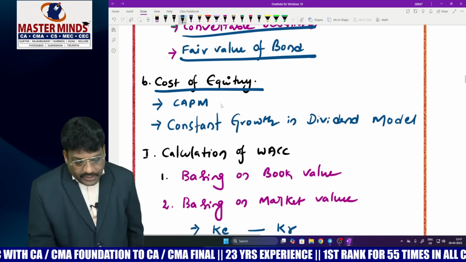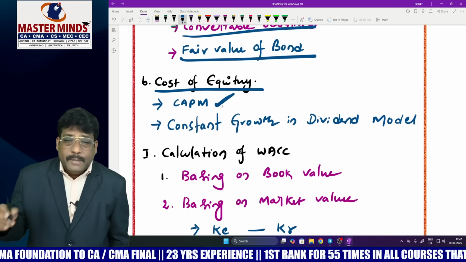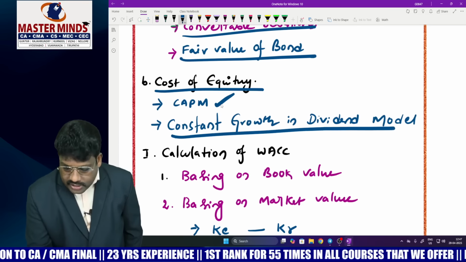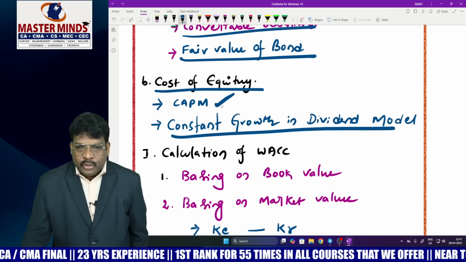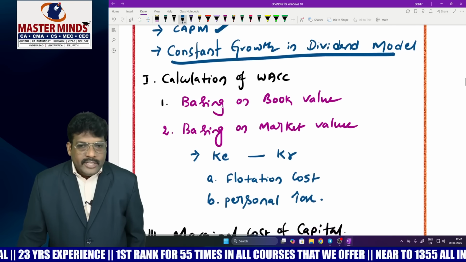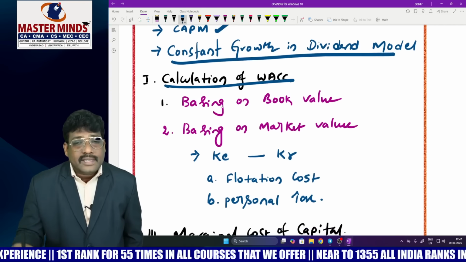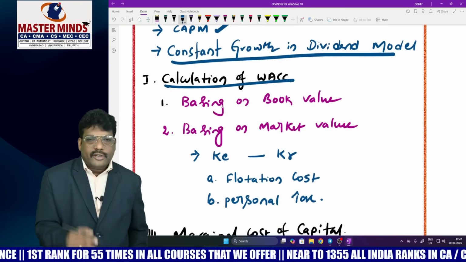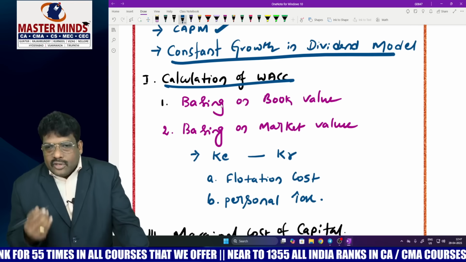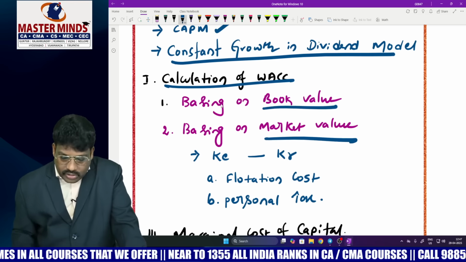Coming to cost of equity estimation using the CAPM approach, where K equals RF plus beta into (RM minus RF). That formula is very important. On the constant growth rate model, Gordon's growth rate model is very important. Pay attention to these two models. Thereafter, calculation of weighted average cost of capital. So preference shares are there; once you have the knowledge of cost of debt, automatically you can find it out. Calculation of weighted average cost basing on book value and basing on market value, you concentrate.